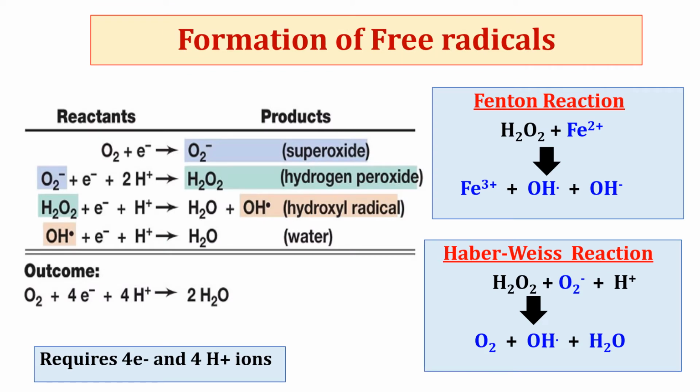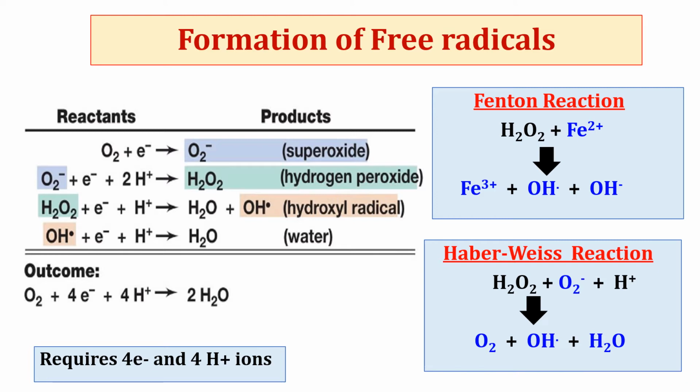Now we will discuss how the reactive oxygen species are produced in cells. They are produced in a serial manner. First, you need to remember how oxygen is reduced to water in the electron transport chain to generate ATP molecules. Oxygen is essential for life. Most intracellular oxidation results in transfer of two electrons to NAD and FAD, which are then oxidized in the electron transport chain. The terminal step in oxidation is catalyzed by cytochrome oxidase, which tightly binds oxygen,